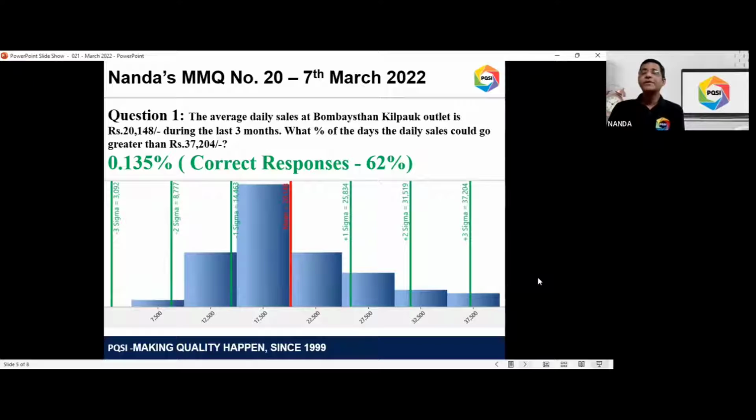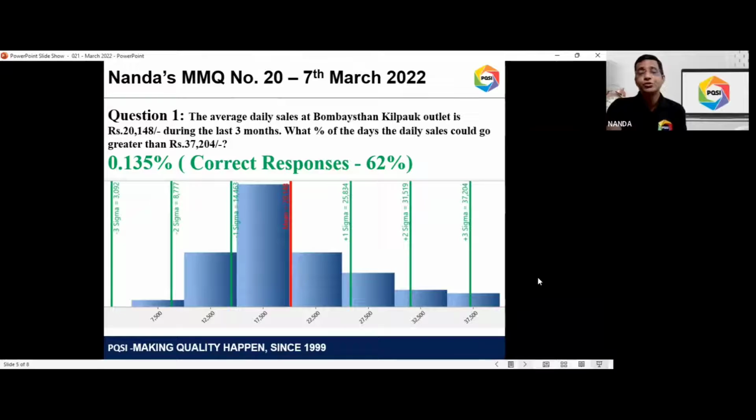So 0.27% divided by 2, which is 0.135%. So the probability, 0.135% of the times the daily sale of this Bombay Stan Kilpak outlet will go above 37,204. Okay, so about 62% of the respondents got this answer correctly.